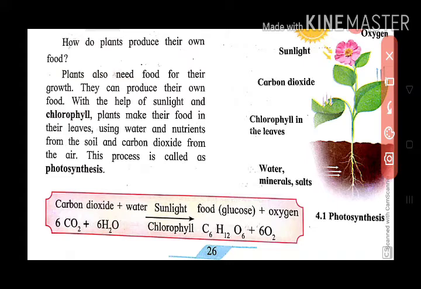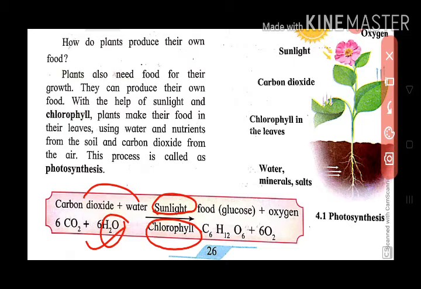See, carbon dioxide means CO2. How many molecules of CO2? 6 molecules of CO2. And water means H2O. 6 molecules of H2O react with each other in the presence of sunlight and chlorophyll.